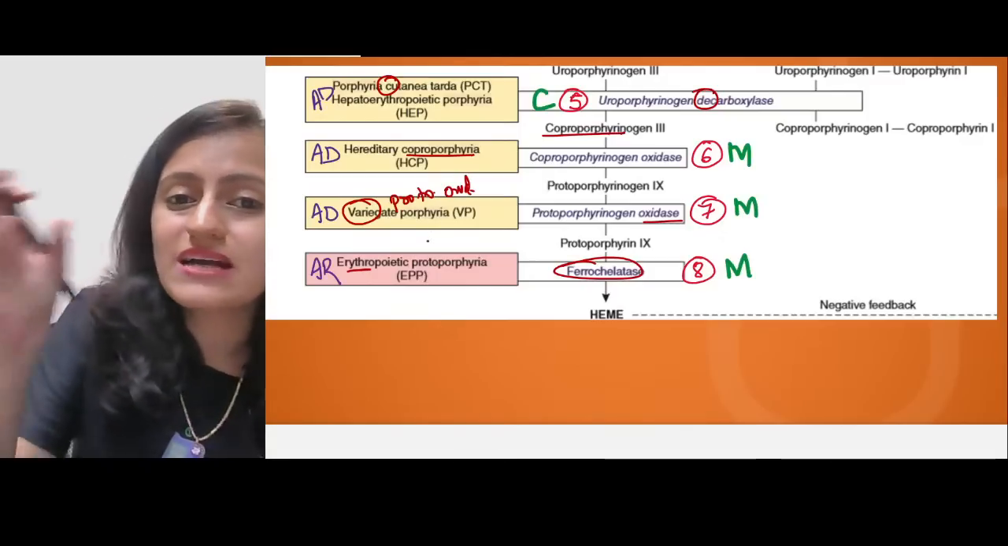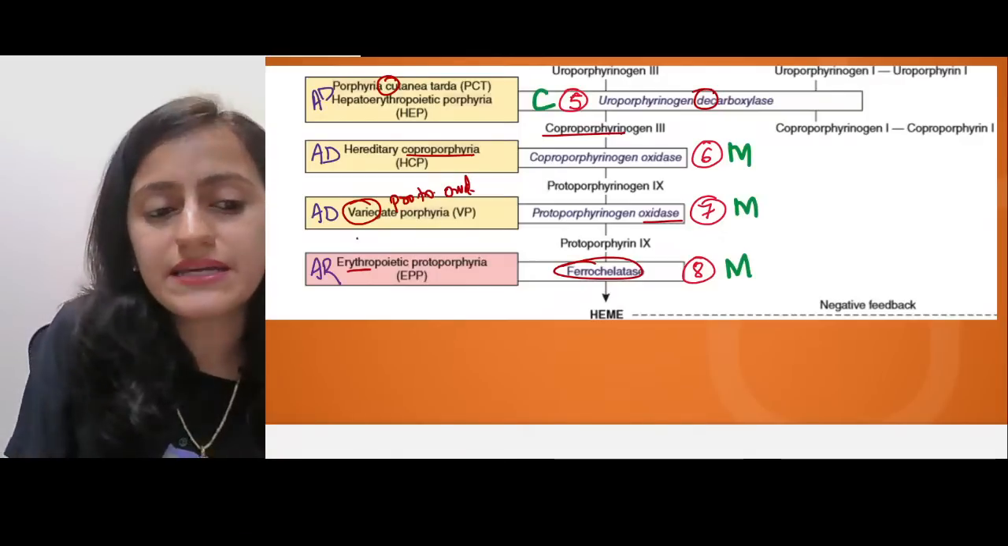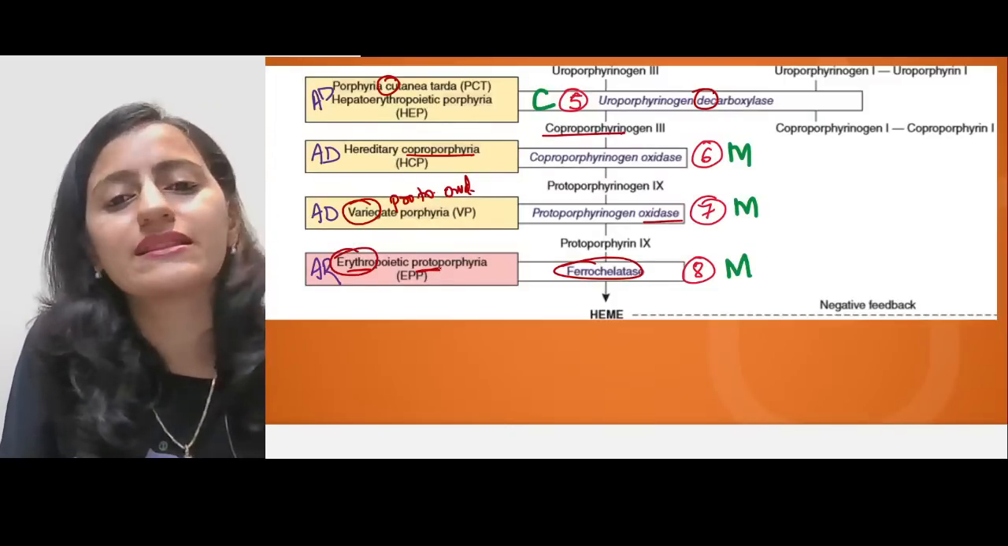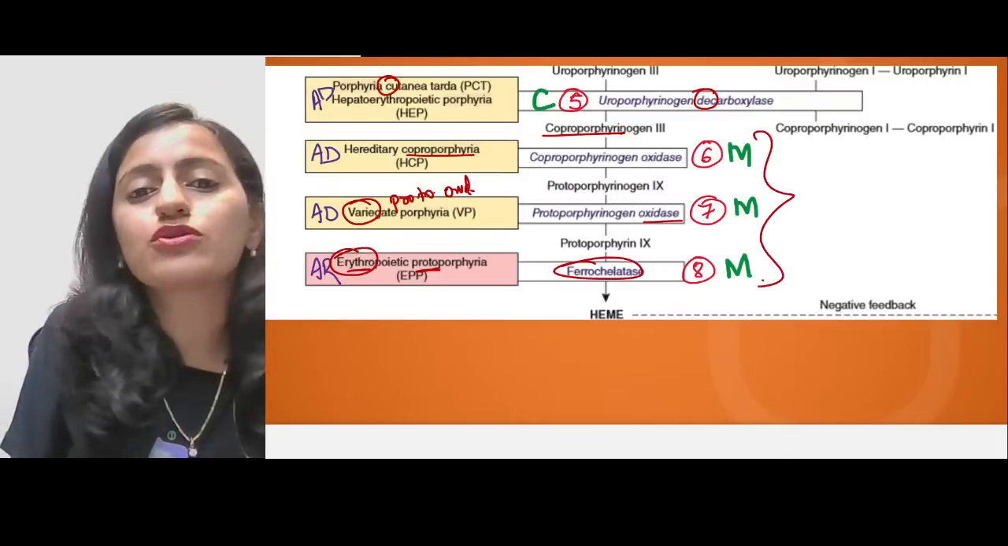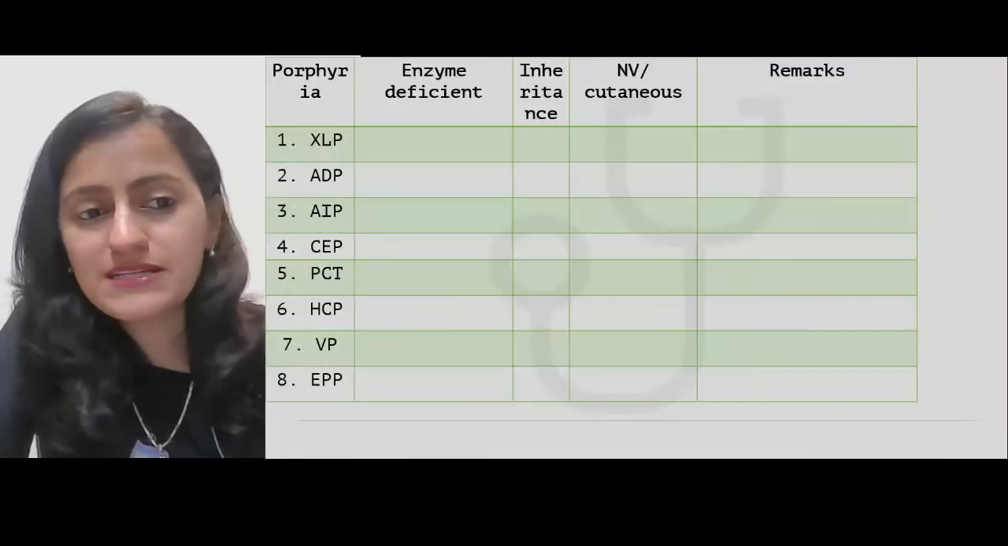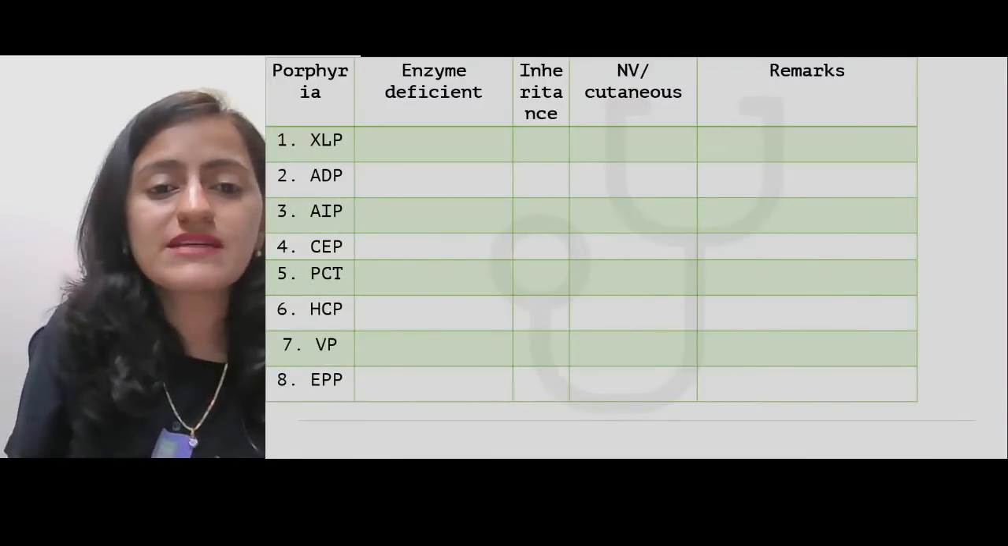Now, ferro is coming, iron is coming into basically the heme. RBC, erythropoietic protoporphyria coming at the end. So the last three are mitochondrial. The first is mitochondrial. The rest are basically cytoplasmic. Okay. Let us complete this table now, everyone.